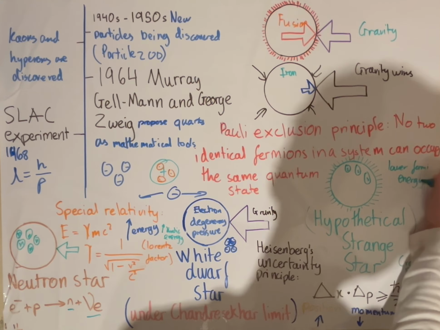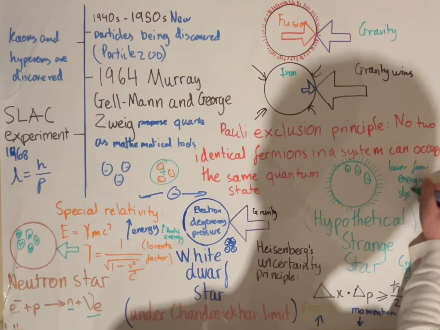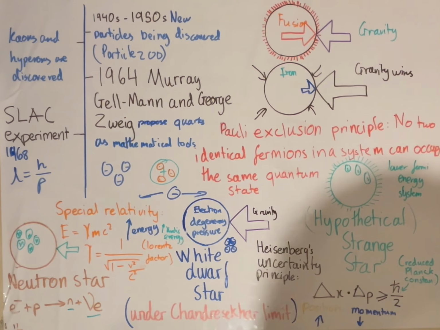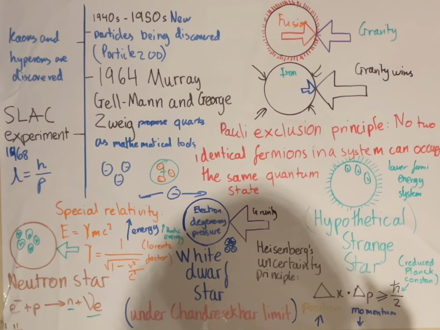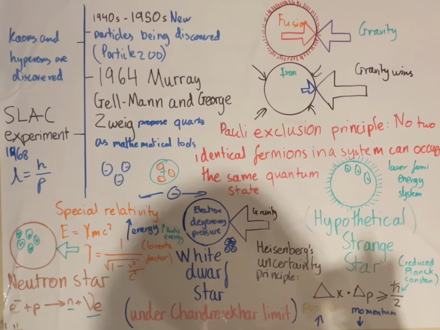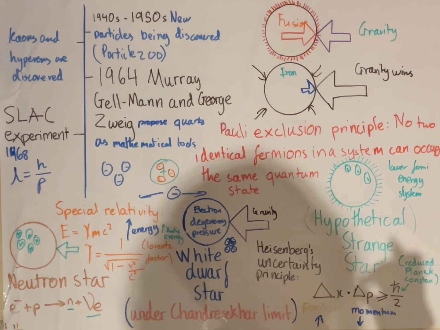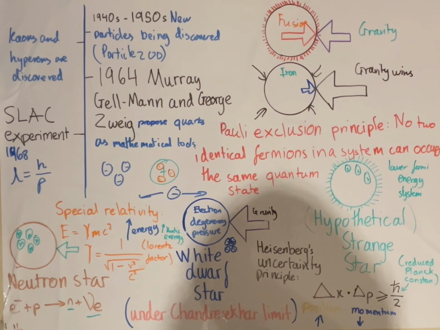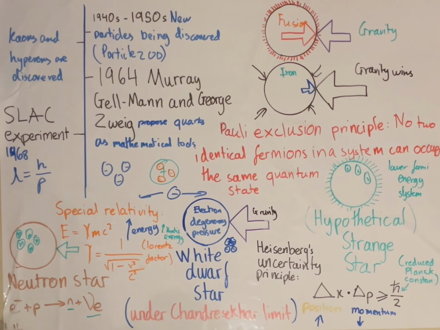Now, we're not going to look into this today, but what this means is that, hypothetically speaking, we can get a core inside a star which is so extreme that we have these strange quarks being produced.